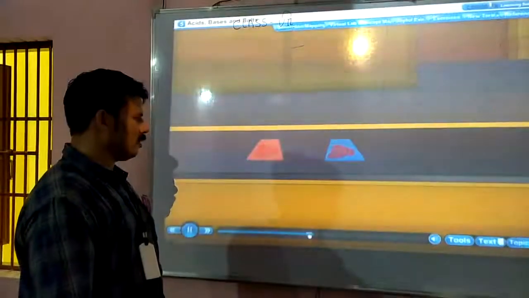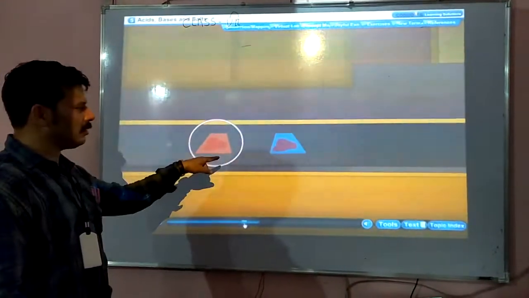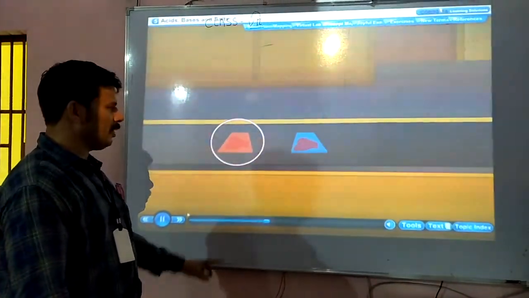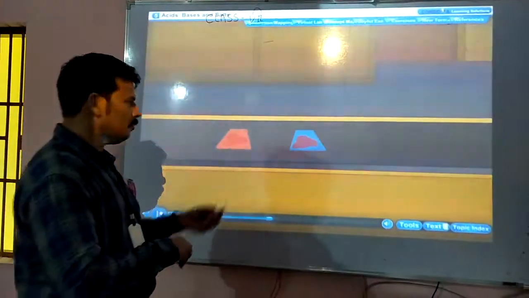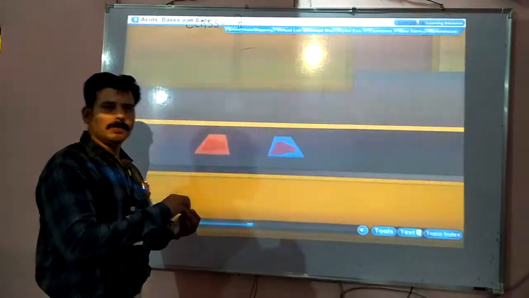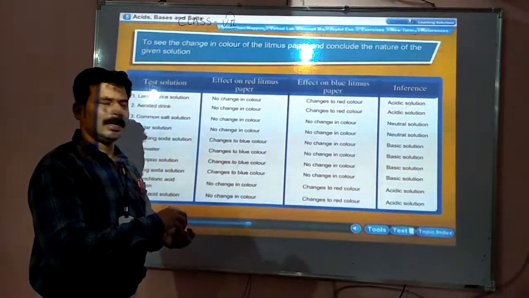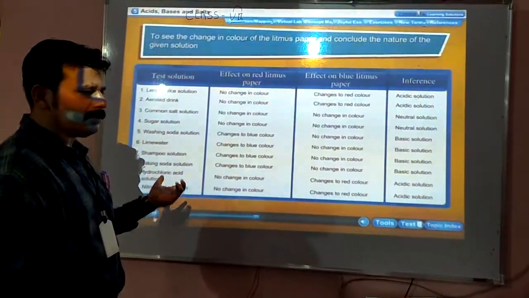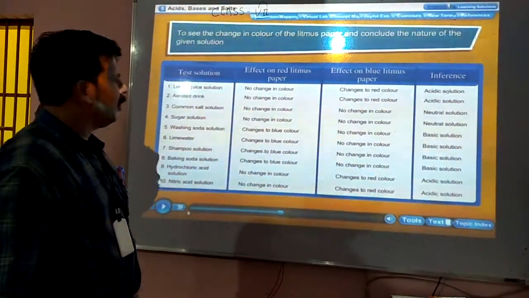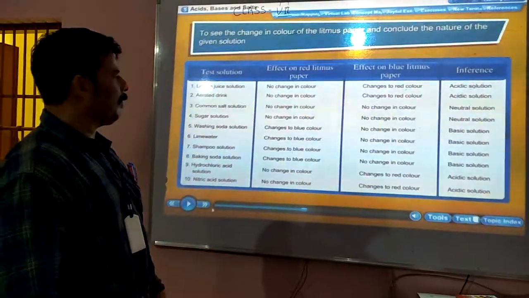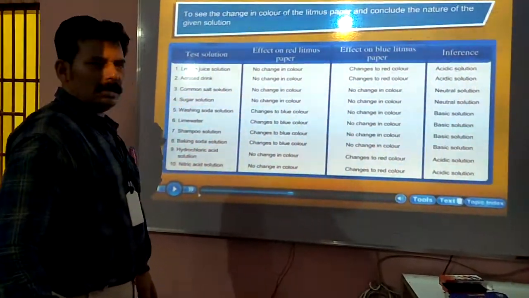Okay, now we are just going to read how red litmus and blue litmus work. When some acidic substance is put onto the blue litmus paper, the blue litmus paper will change its color to red. But if we put the same thing onto the red litmus, it will not change its color. Now various things are there. Gradually we will see what happens when red litmus and blue litmus are added to different things.